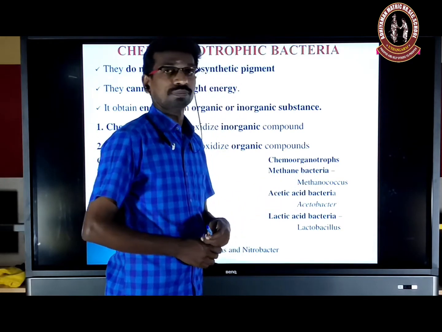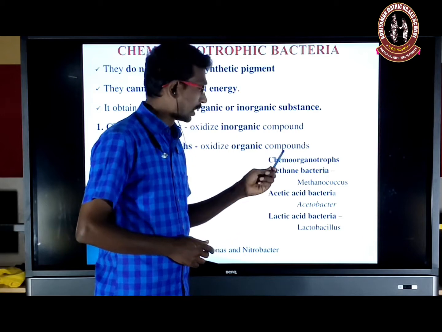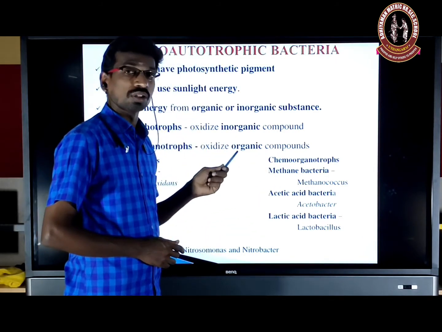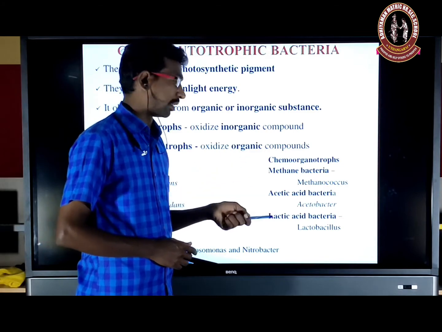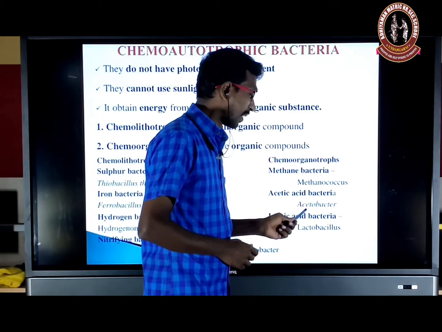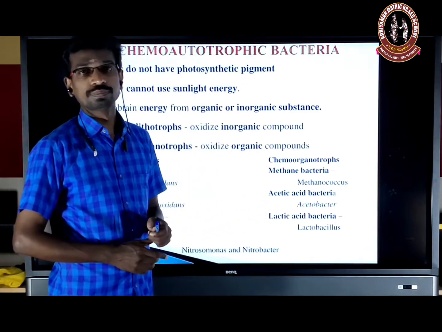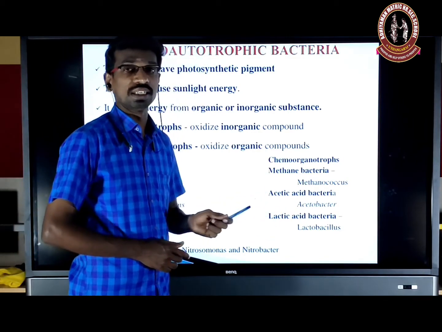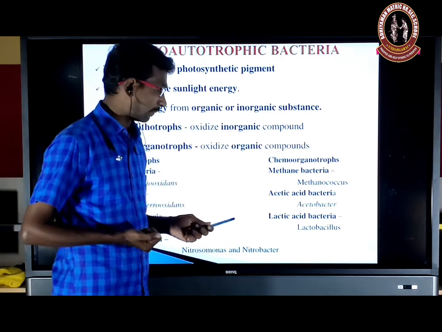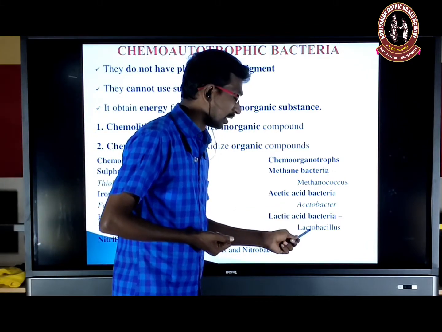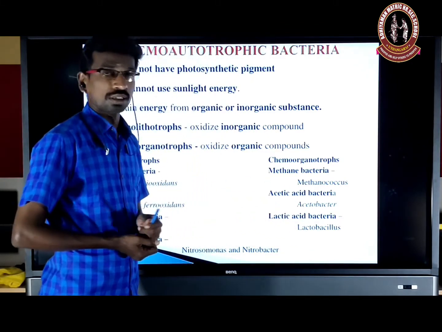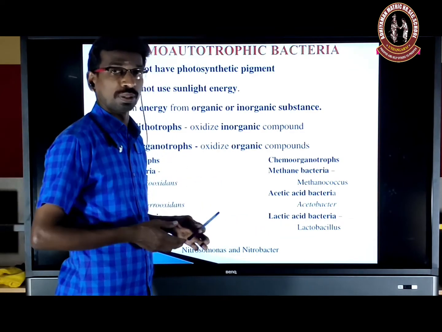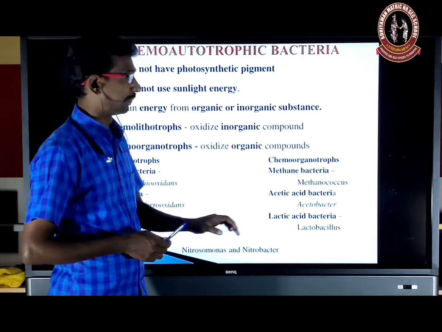Methane bacteria, Methanococcus. Here they use methane as an organic compound; by oxidizing the methane compound, they get the energy. Acetic acid bacteria, Acetobacter. This group of bacteria oxidizes acetic acid and gets the energy. Lactic acid bacteria, example Lactobacillus. This group of bacteria oxidizes lactic acid and gets the energy for the preparation of food material.